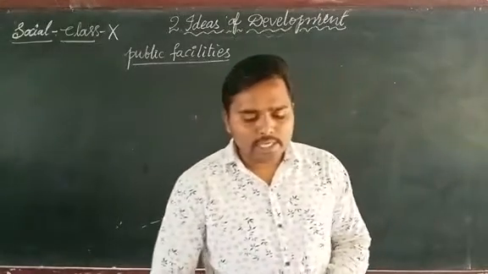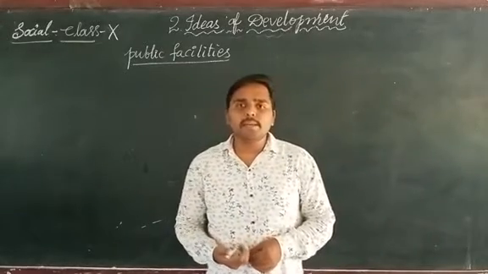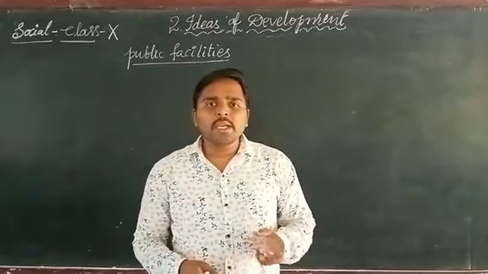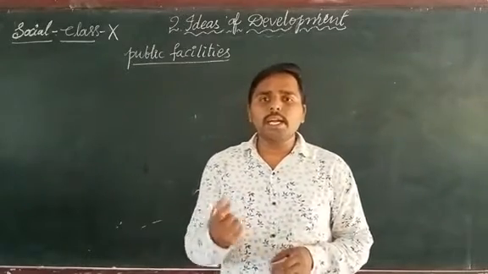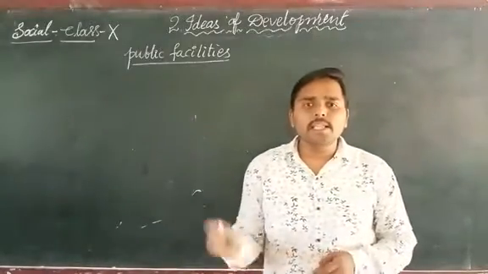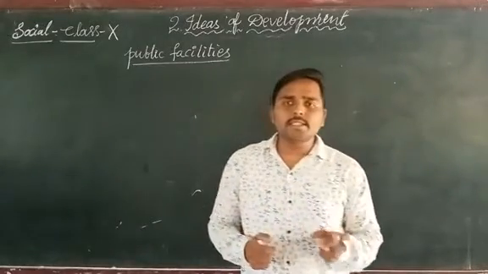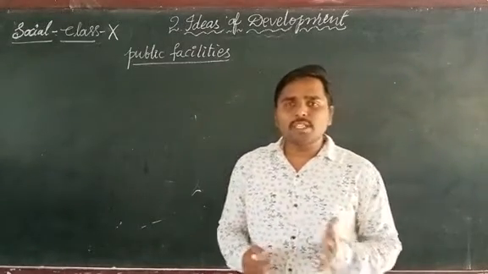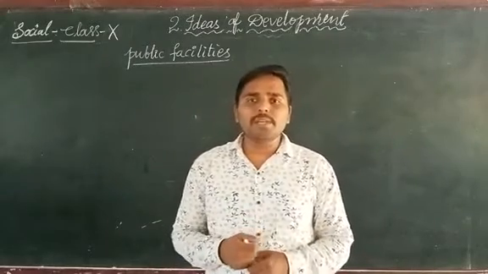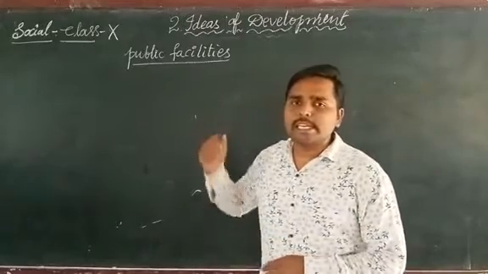And in the previous class we also discussed the net attendance rate. Net attendance rate means the number of children who are attending school regularly in the age gap between 6 to 17 years. That is called the net attendance rate. In the previous class we discussed these topics for developmental aspirations. In this class we are going to explain the public facilities.